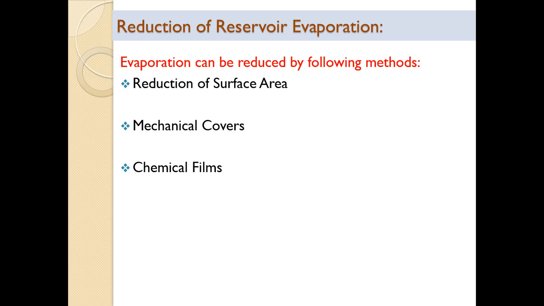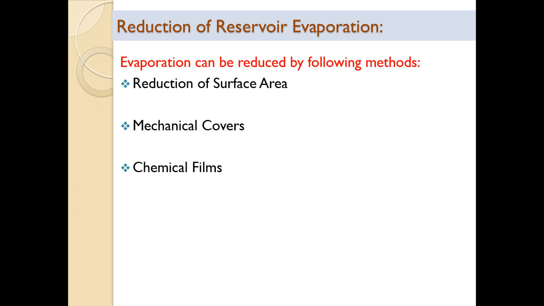Now last is chemical films. This is normally preferred and normally used. Ethyl alcohol and stearyl alcohol are used to form chemical films on the water surface. These chemical films are flexible. The films formed by ethyl alcohol and stearyl alcohol are flexible, and if punctured by insects or birds, they close automatically.